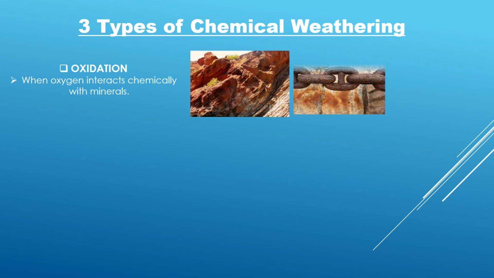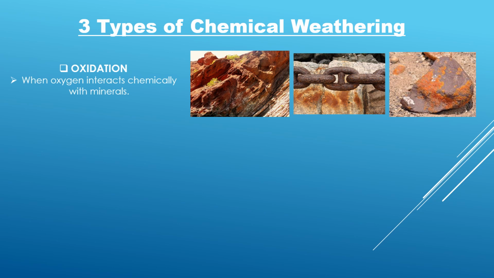Oxidation. When oxygen interacts chemically with minerals. Oxidation reactions in rocks transform iron-bearing minerals, such as biotite and pyrite, into a rusty brown mixture of various iron oxide and iron hydroxide minerals. In effect, iron-bearing rocks can rust.